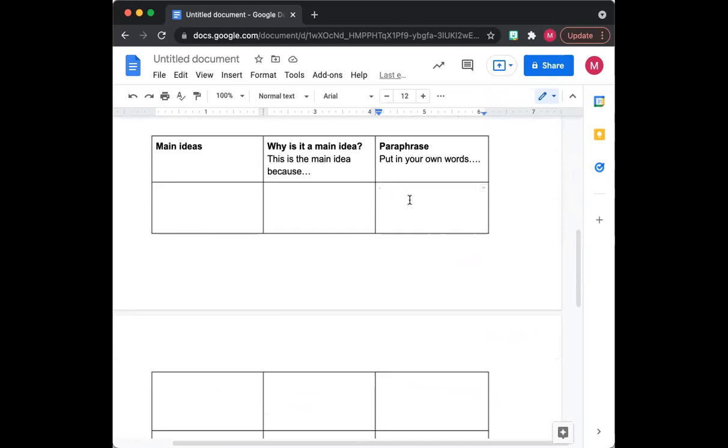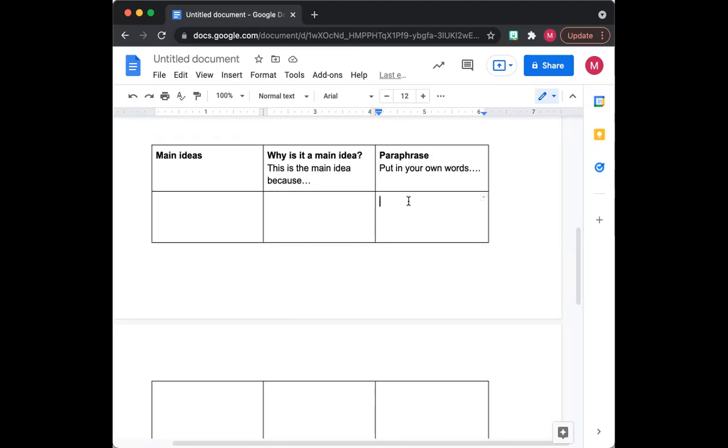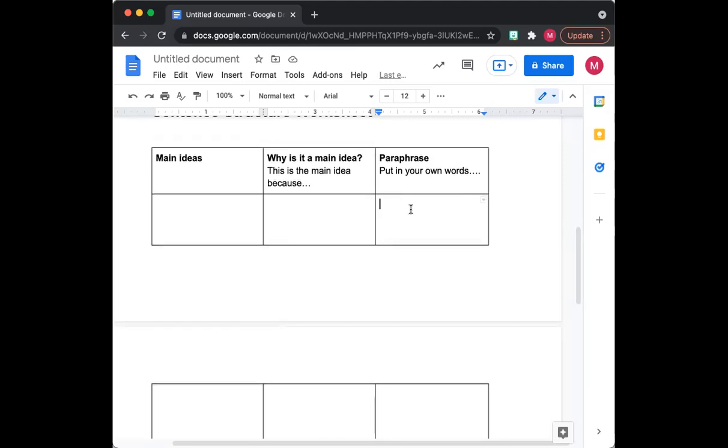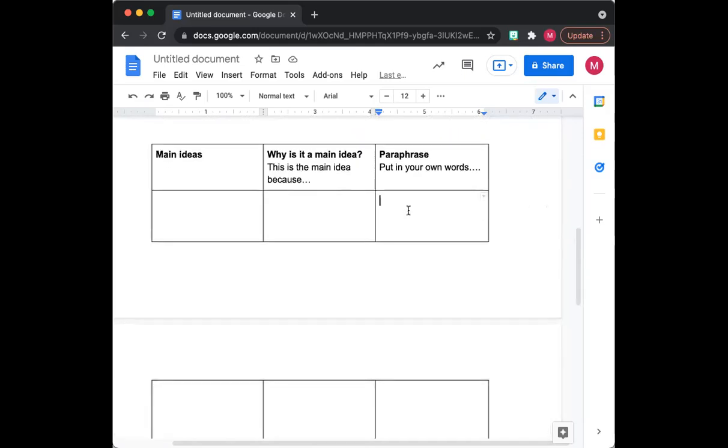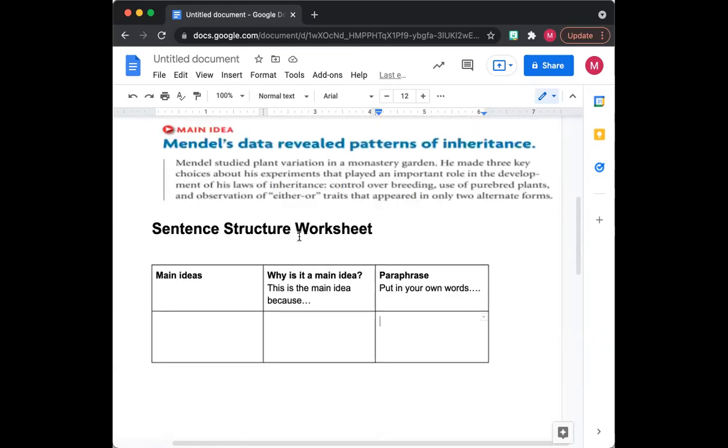Paraphrasing on paper will help you better remember the main ideas, and you have to put them in your own words. This means that you don't have to write word by word, but you can make it smaller and more relatable to something that you understand.